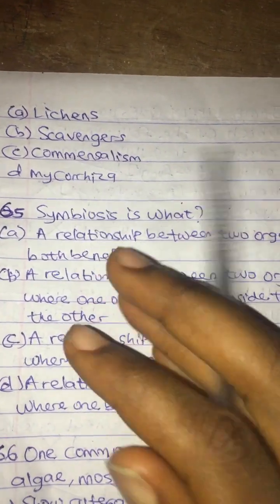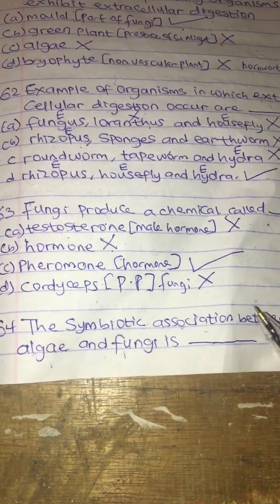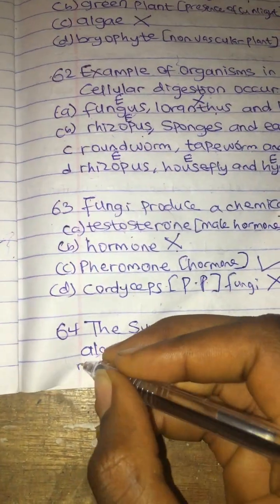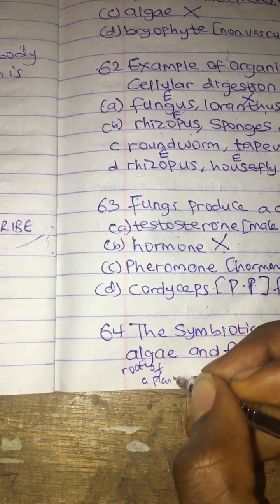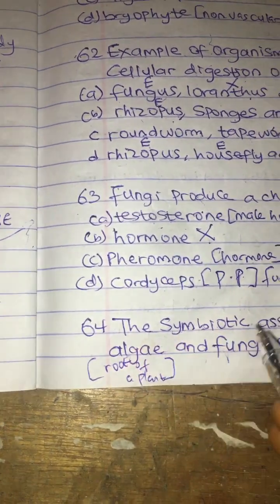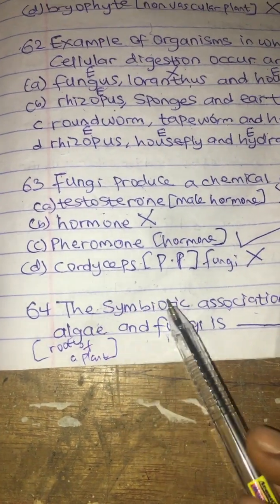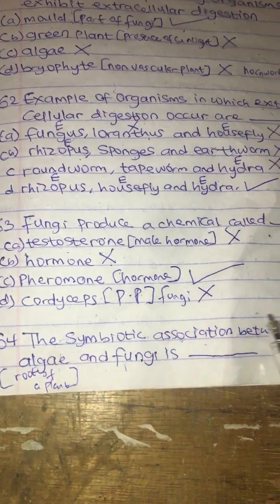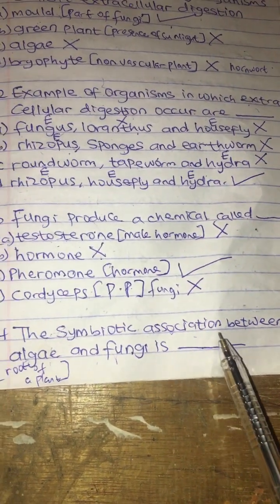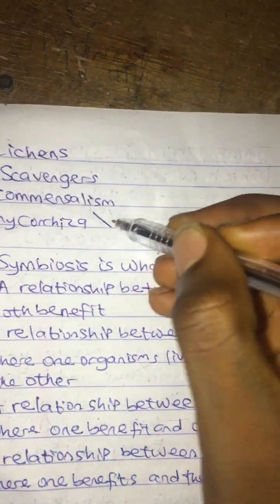Let's start from option D. Mycorrhiza is a symbiotic association between the roots of a plant and fungi. Assuming the question said the symbiotic association between roots of a plant and fungi, we would go with option D. But since it is algae, option D is wrong.